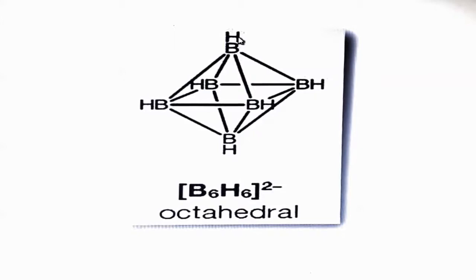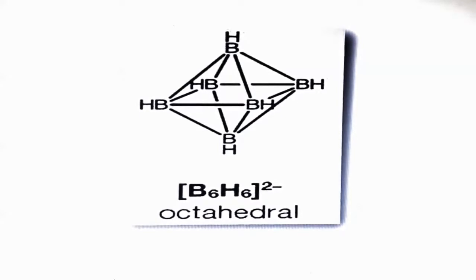In this structure we can see 1, 2, 3, 4, 5 and 6 terminal B-H bonds, meaning 6 covalent bonds are present here. You can see all 6 points of the octahedron, and B-B bond 1, B-B bond 2, B-B bond 3, and B-B bond 4. So this is the basic structure of B6H6 2 minus, which is also known as closoboranes.